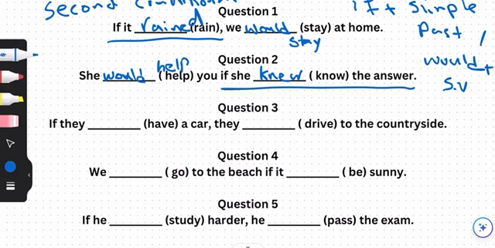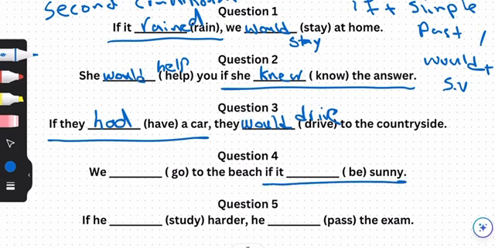Let's look at the third sentence. The if clause is at the beginning. If they had, simple past for the if clause, and then they would drive. Sentence number 4. The if clause is not at the beginning. If it were sunny, we would go to the beach. This means that it's not sunny out there and we can't go to the beach.